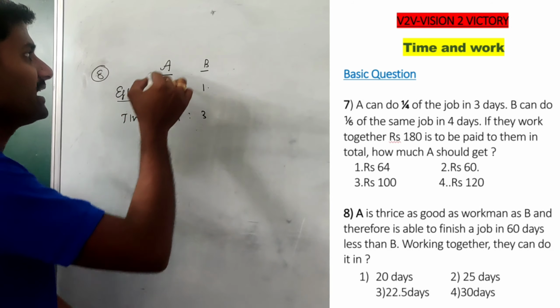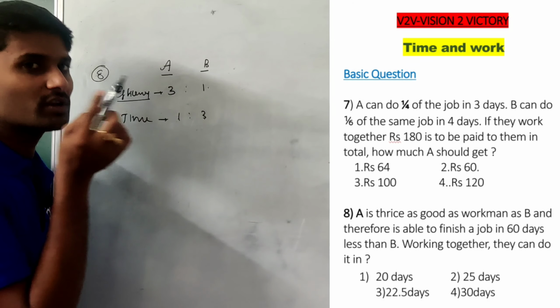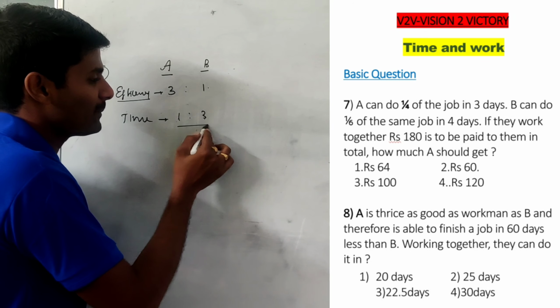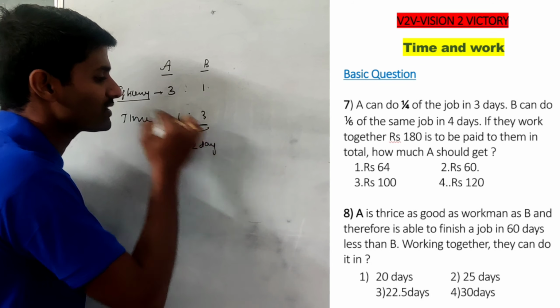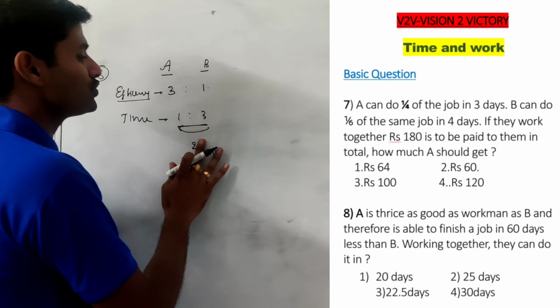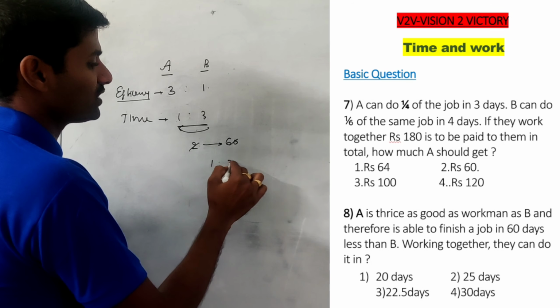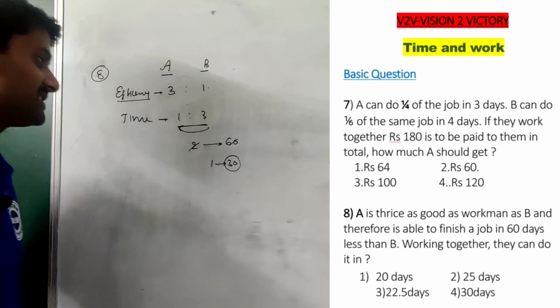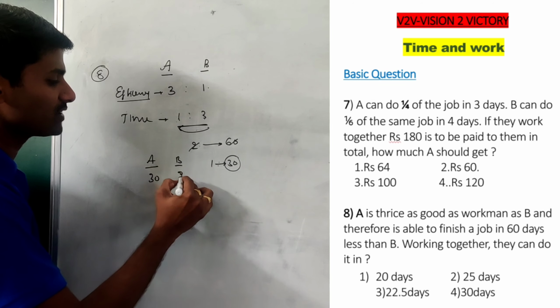If you observe, A can do the work in 1 day while B can do the work in 3 days, so A is the more efficient person. If you compare these ratios, A can finish the work 2 days before B. Then these 2 units are exactly equal to 60, so each unit is equal to 30. So A can finish the work in 30 days and B can finish the work in 90 days.